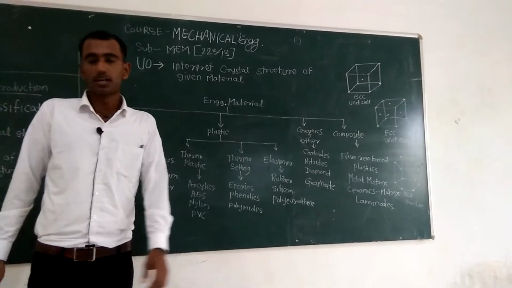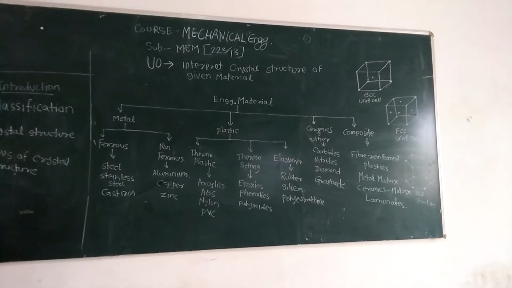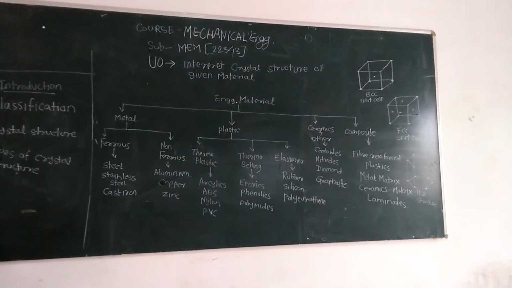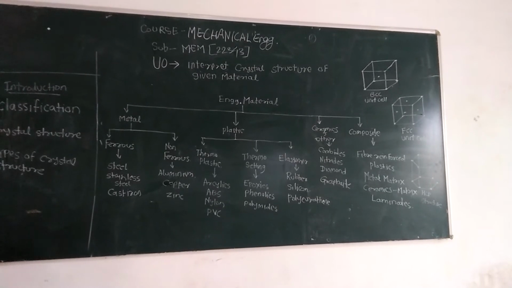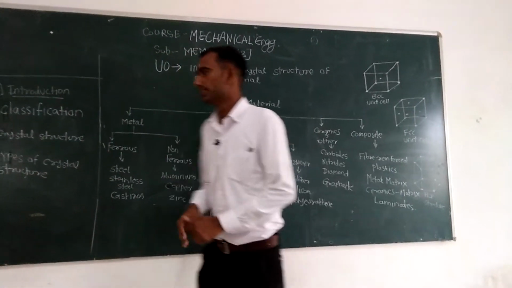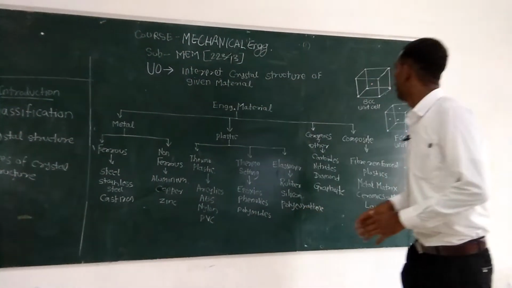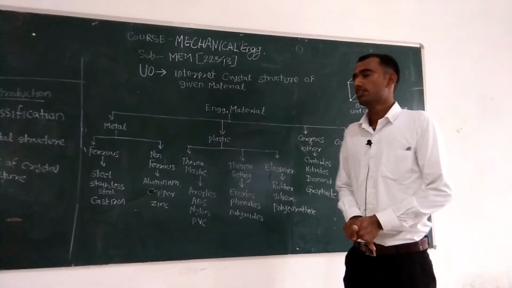Okay. Now we are going to see the next term, that is crystal structure. Generally, crystal structure is an atomic arrangement in 3 dimensions.